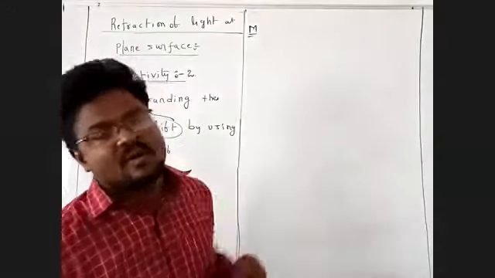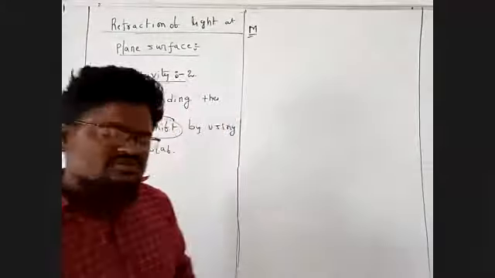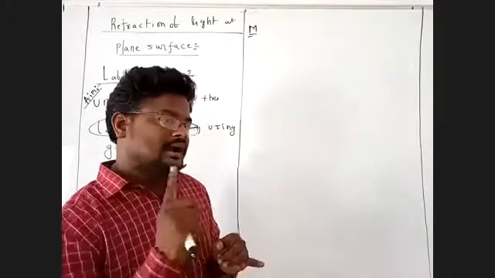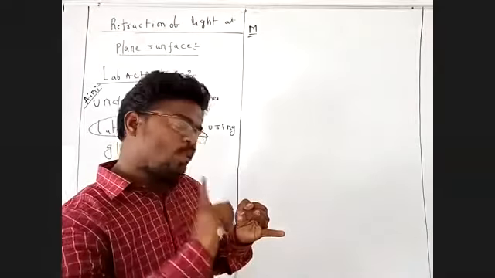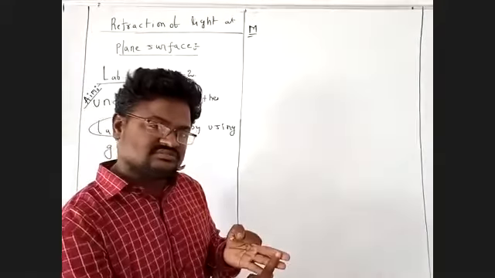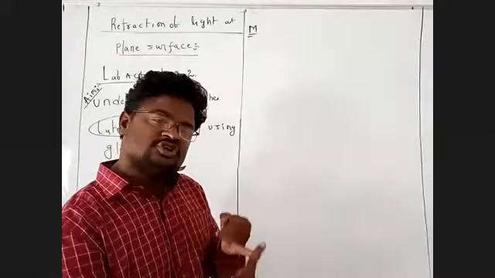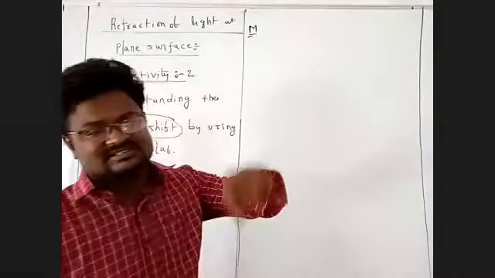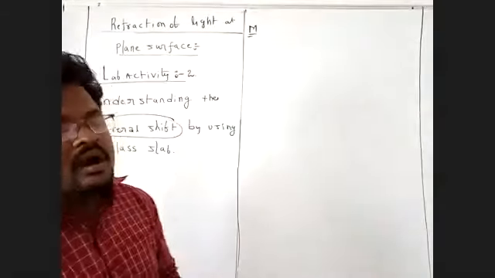I need all these things. This is the material. So I need the materials: a drawing board and white chart. Next, clamps and pins, scale, protector, pencil, eraser. These are all the things I need.